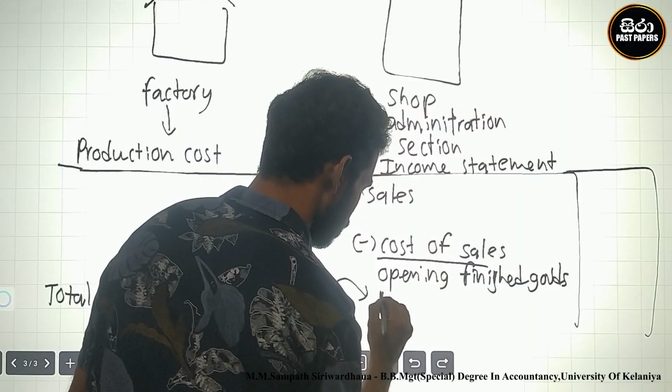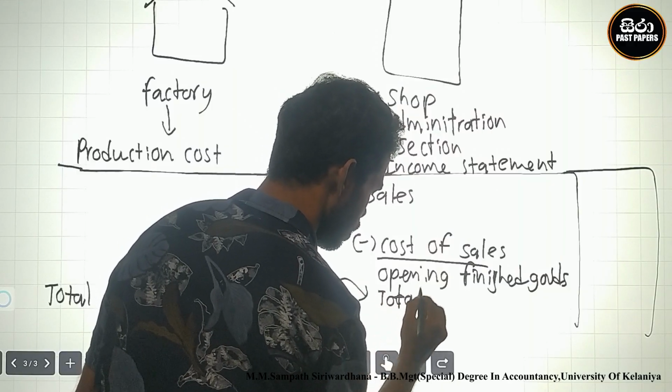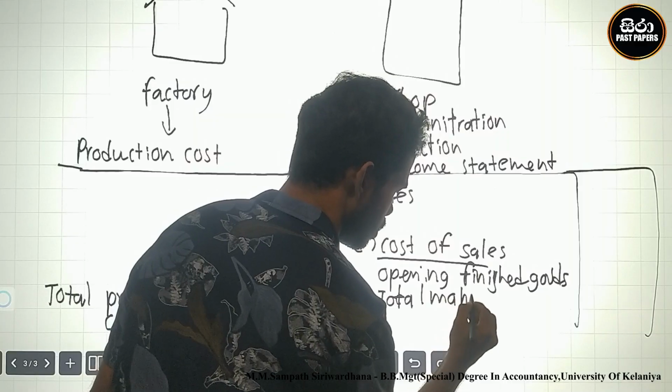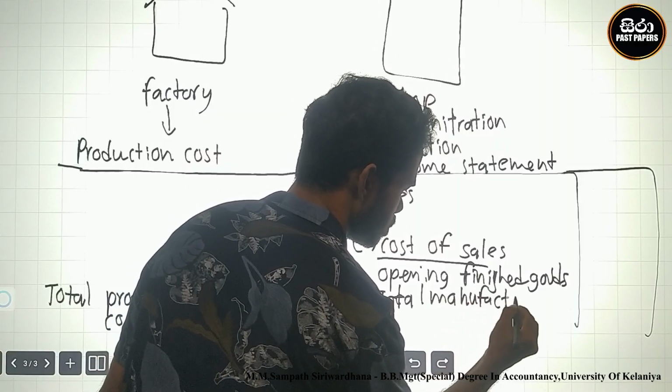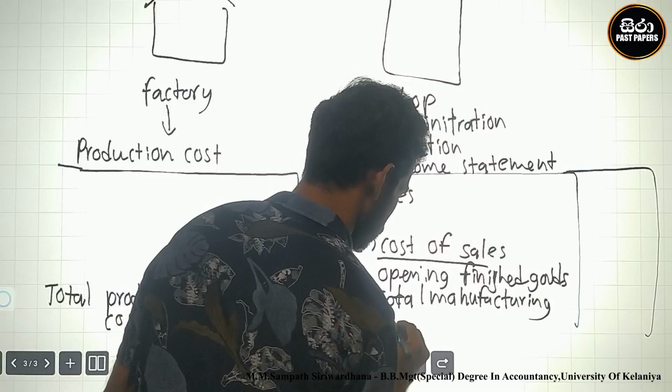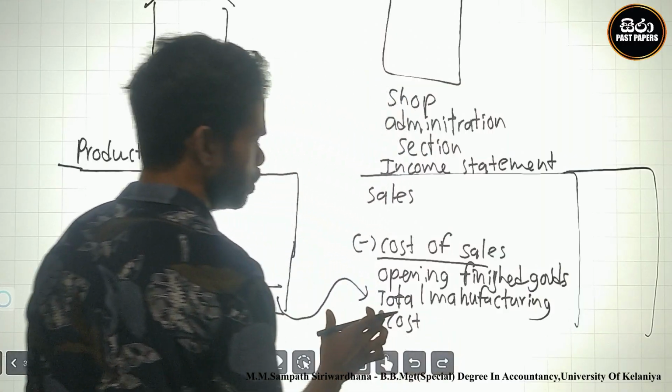Therefore I write total manufacturing cost.